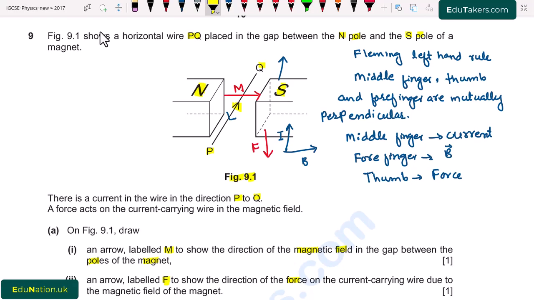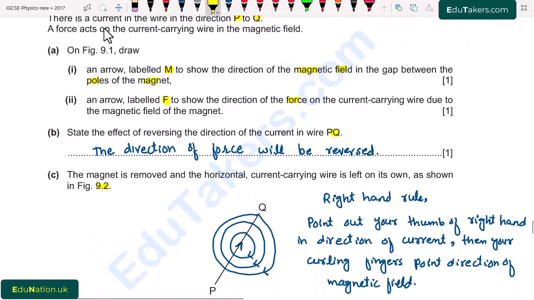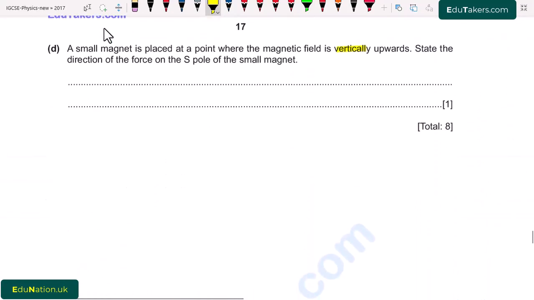So it does not have sufficient effect on this. The direction of the magnetic force in this case remains vertically downward. I write here the direction will be vertically downward.